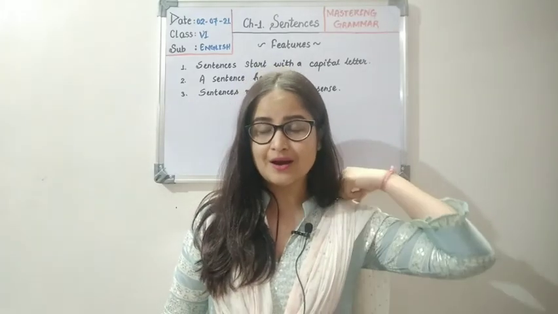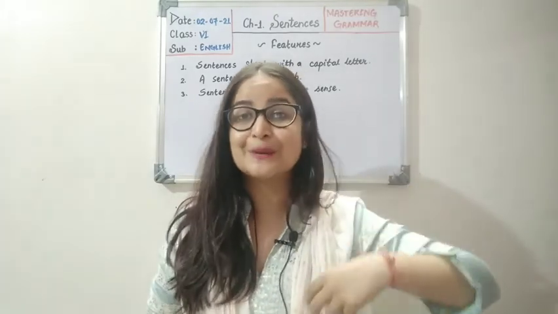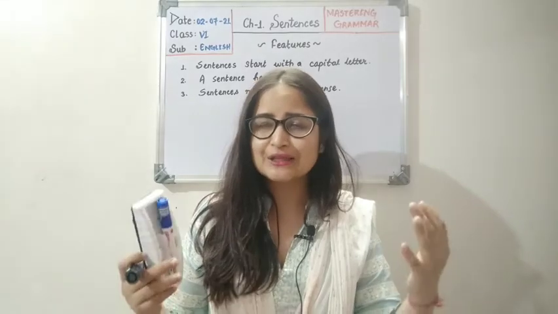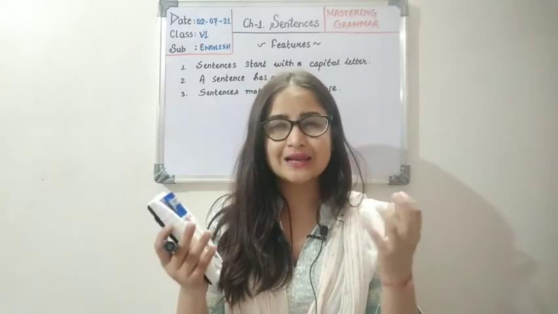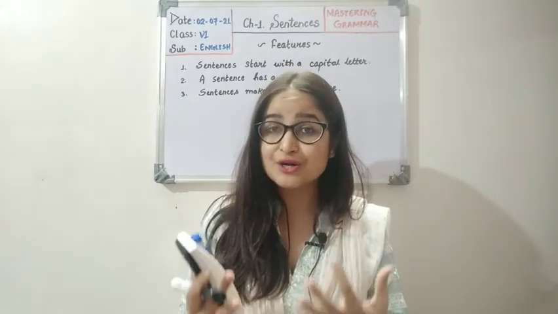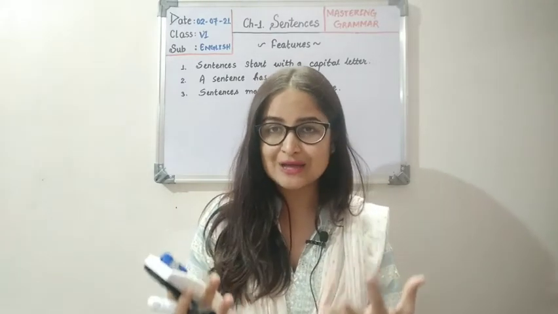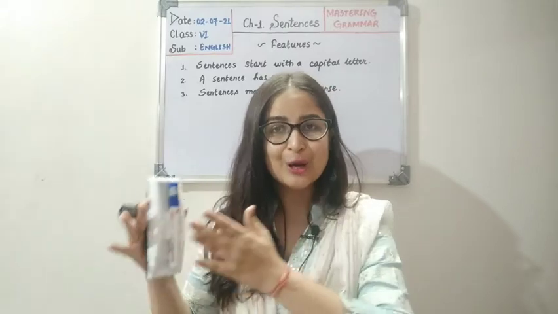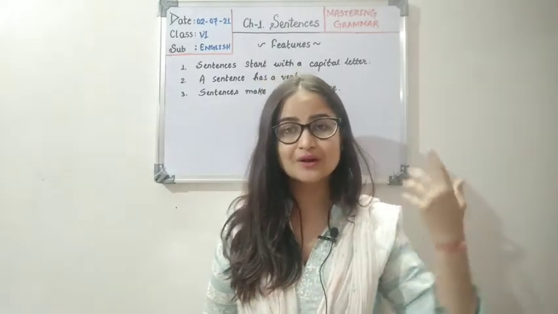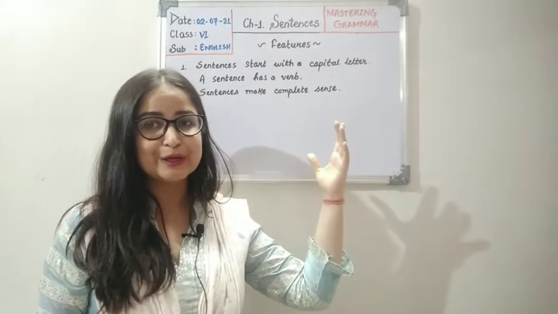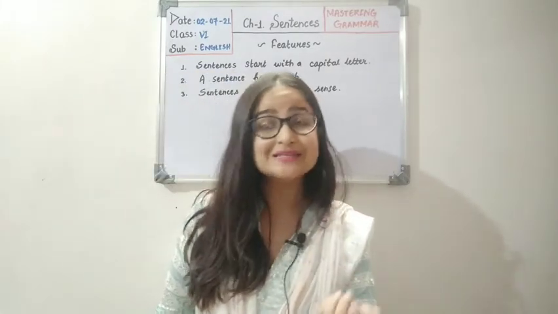They make a part of the sentence, but they are not actually a sentence. They just make partial sense. There is just a partial or incomplete meaning attached to phrases and clauses. I hope you understood that sentences will make complete sense.